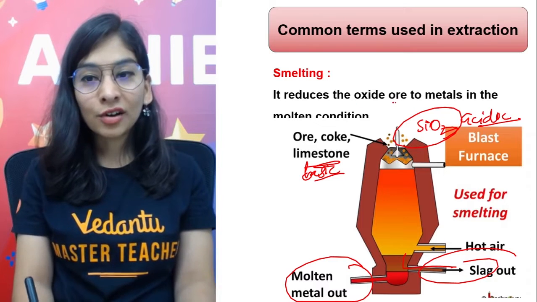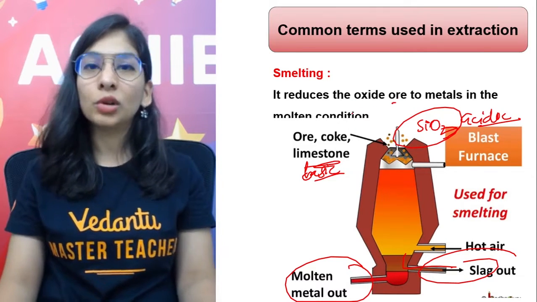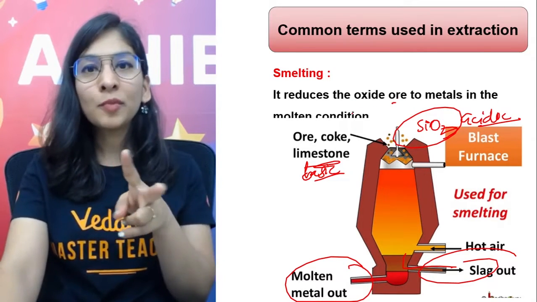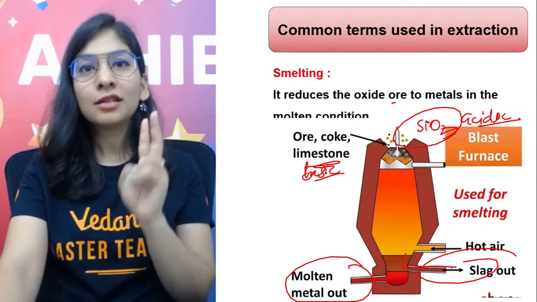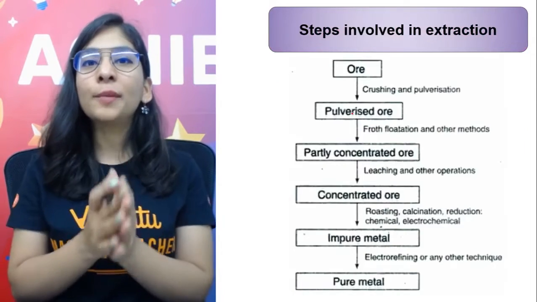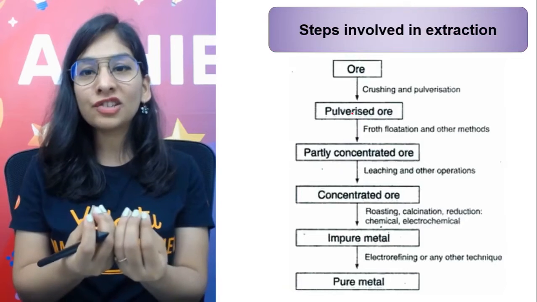So smelting reduces the oxide ore to metal in the molten condition. You got the process of smelting? Two ways we can explain that. So do remember that. All the processes we are going to involve in the extraction, what are they?